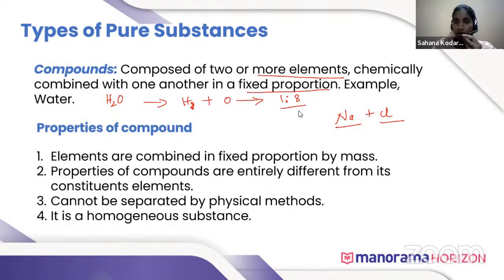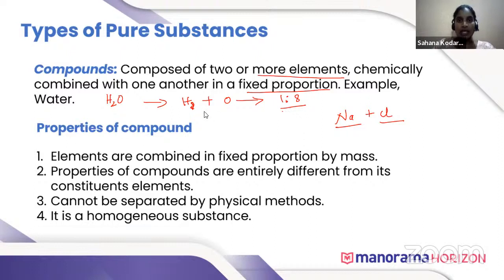A compound is composed of two or more elements that are chemically combined with one another in a fixed ratio. So the ratio in water will be 1:8 in every pure water. Next, properties of compounds. Elements are combined in a fixed proportion by mass.